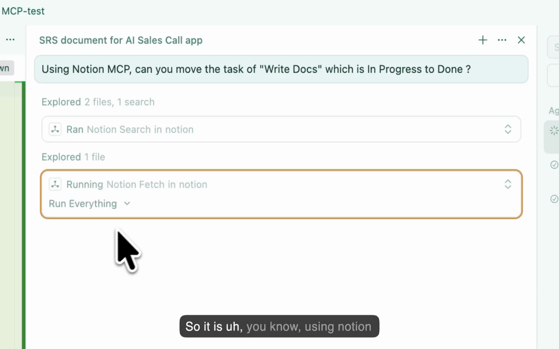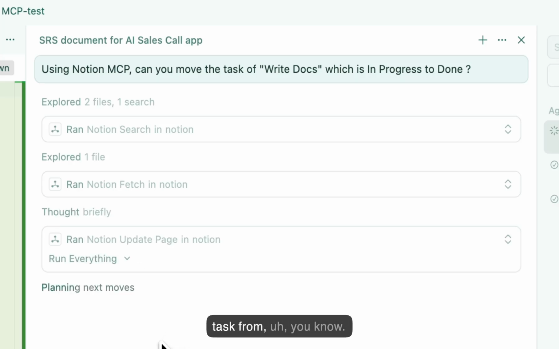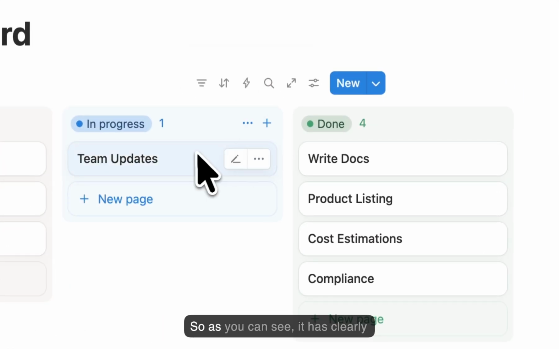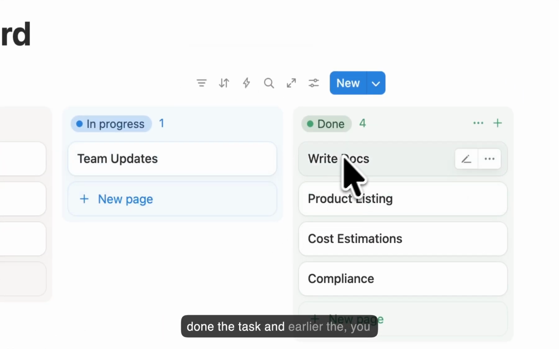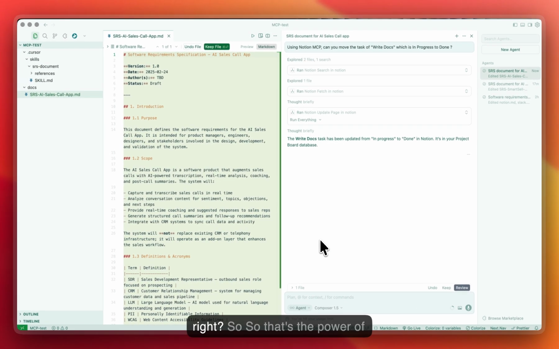So it is using Notion MCP and it will probably move the task. As you can see, it has clearly done the task, and earlier write docs was in progress and now it's in done. So that's the power of MCP for you. Without even exiting the IDE you are in, you could manage Slack, you could manage Notion, and you can do a lot more things.